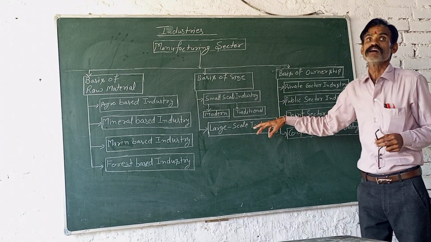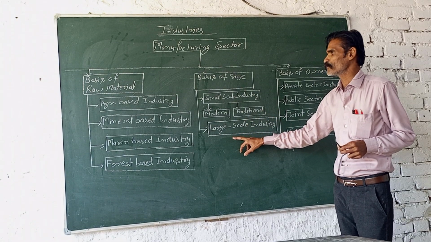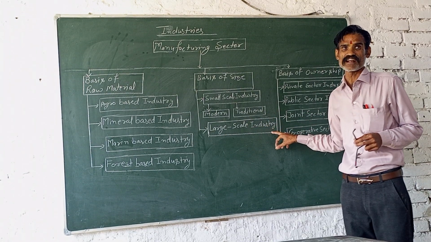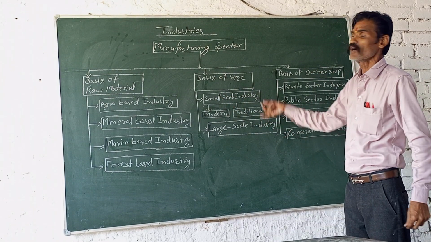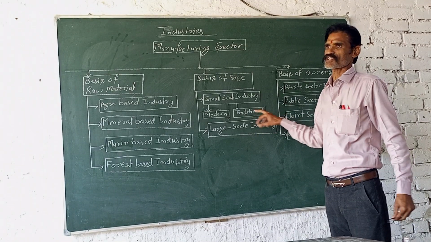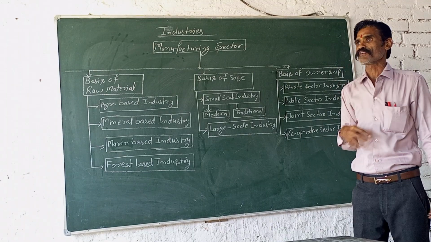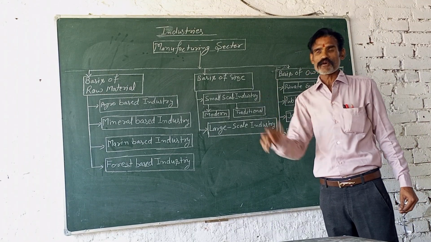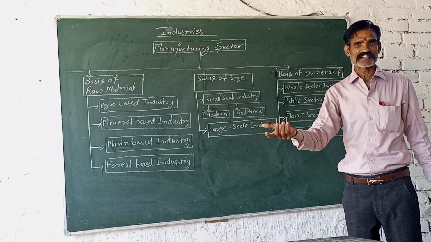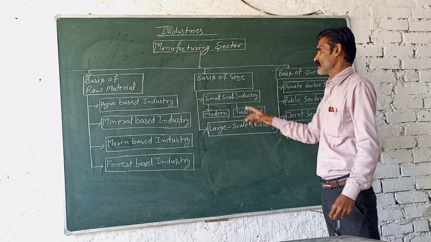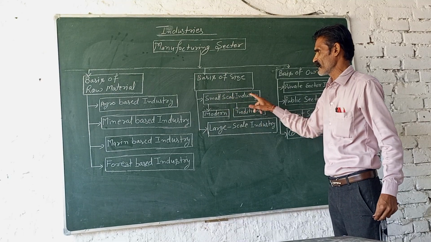If we require capital in excess of 1 crore, that means it is related to the large scale industry. The small scale industries are divided into two partitions. First is the traditional and the second is the modern. Traditional means that traditional components are used in the industries and in manufacturing, that means traditional small scale industries.